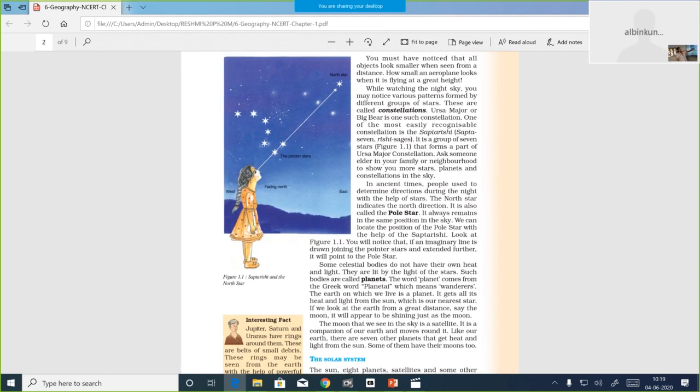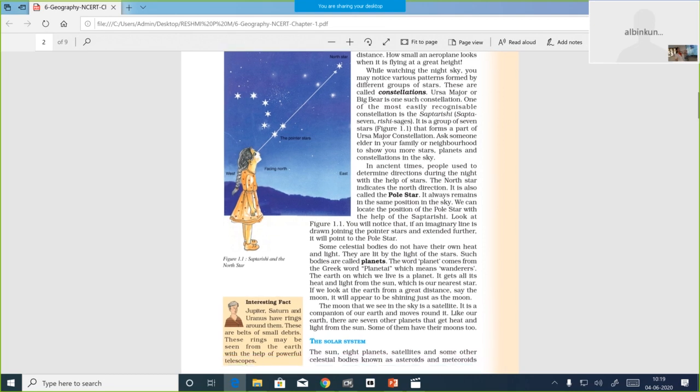Saptarishi, okay? Pole star. The North Star. In ancient times, people used to determine directions during the night with the help of stars. The North Star indicates the north direction. It is also called the pole star. It always remains in the same position in the sky. We can locate the position of the pole star with the help of the Saptarishi.